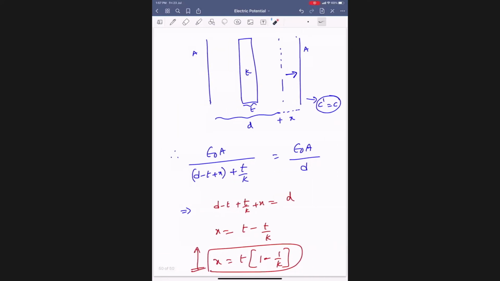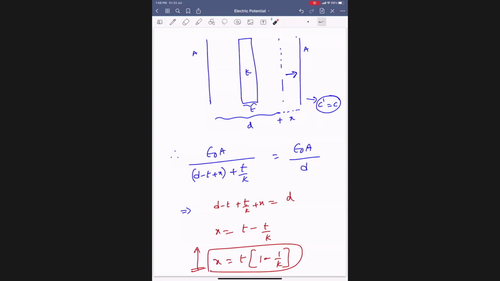Now, what is the total air actually? D plus X, but part of it is occupied by a medium of thickness T. Then what is the final available air? D minus T plus X, or D plus X minus T, any choice is ours, plus T by K. Got it? So this much distance you have to increase the separation. Got it, everybody?